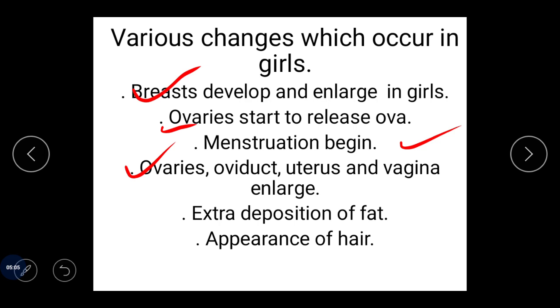Like ovaries, which I have already explained, the oviduct has the function of being the site of fertilization. Oviduct, that's to be called the site of fertilization. And the uterus, you know that it's a site where the development of the fetus occurs, and till parturition it stays over there, so this is a site of development. And the third one is the vagina. The vagina is a muscular tube that usually functions to receive the male copulatory organ and the discharge of sperms over here.